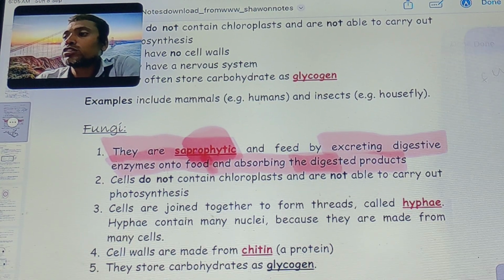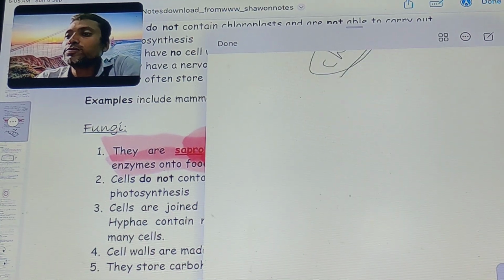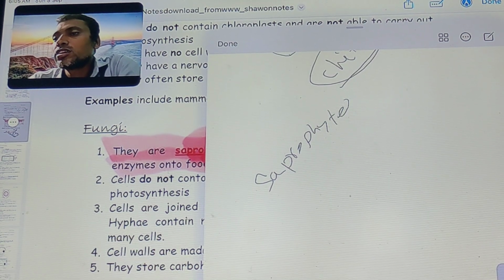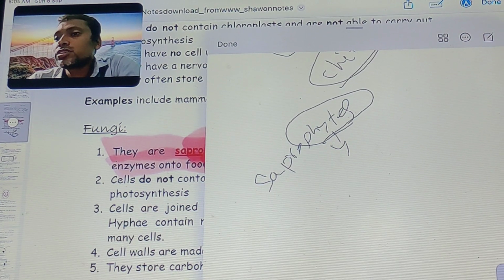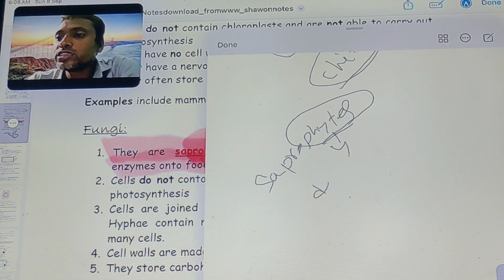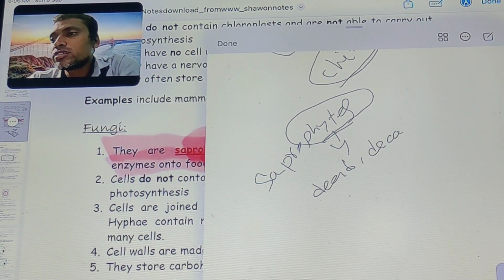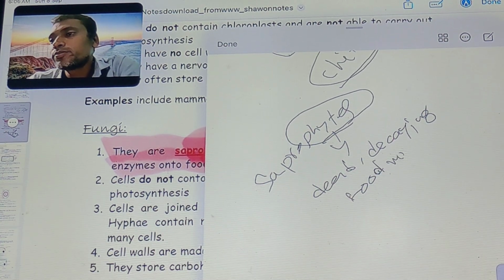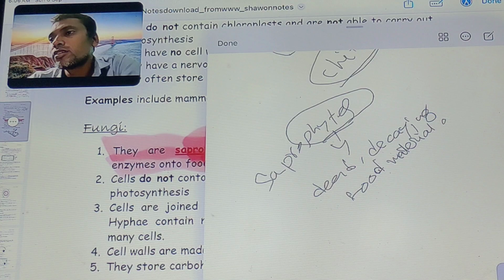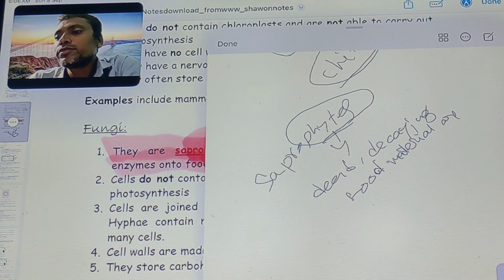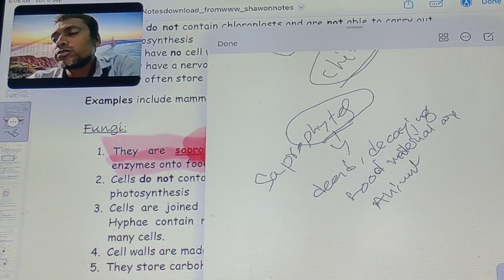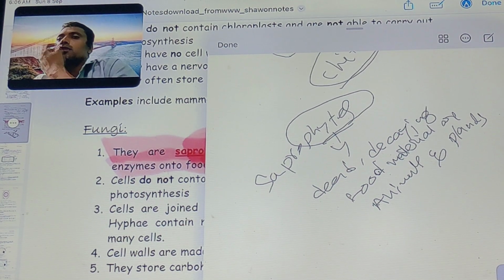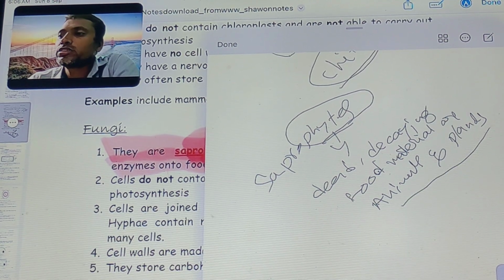The phyte means plant, but they use dead, decaying food material, any dead parts of animals and plants, as their food.